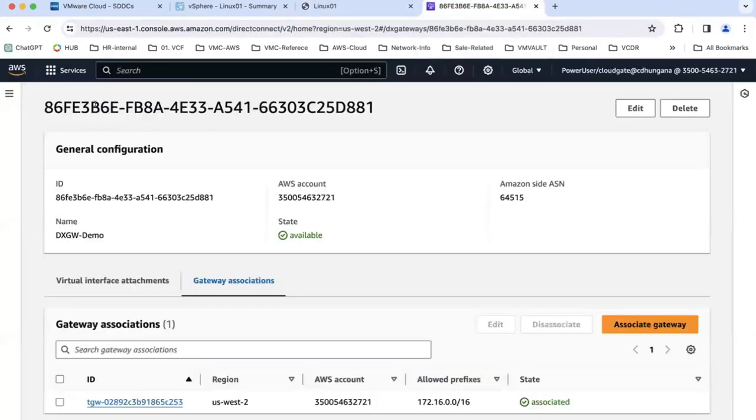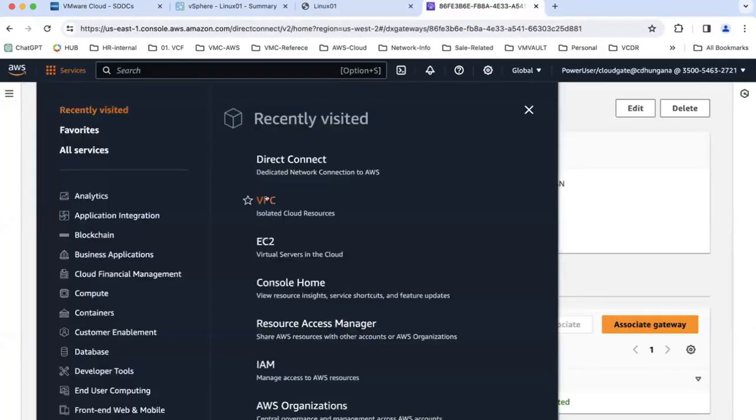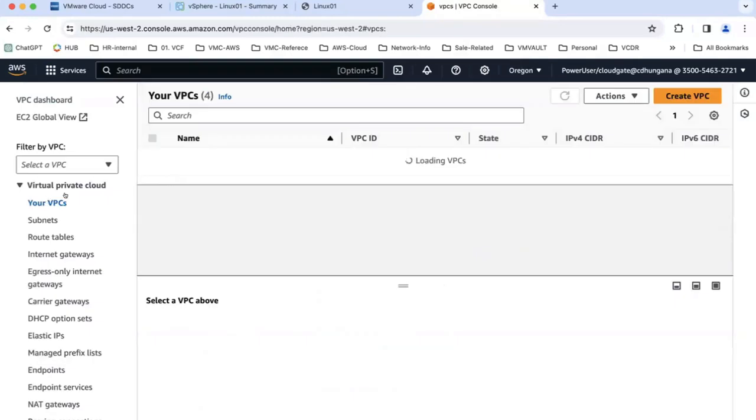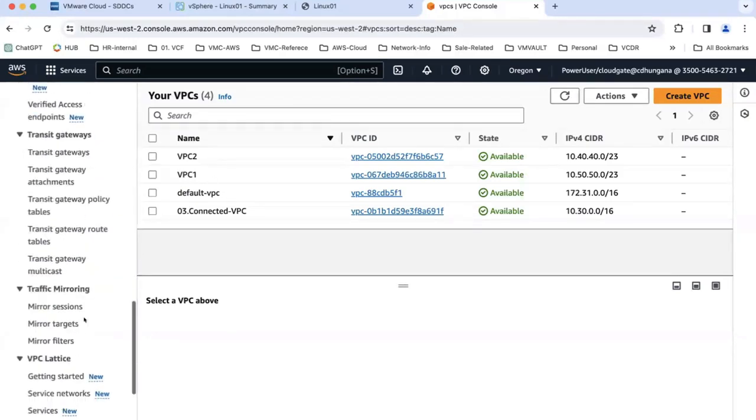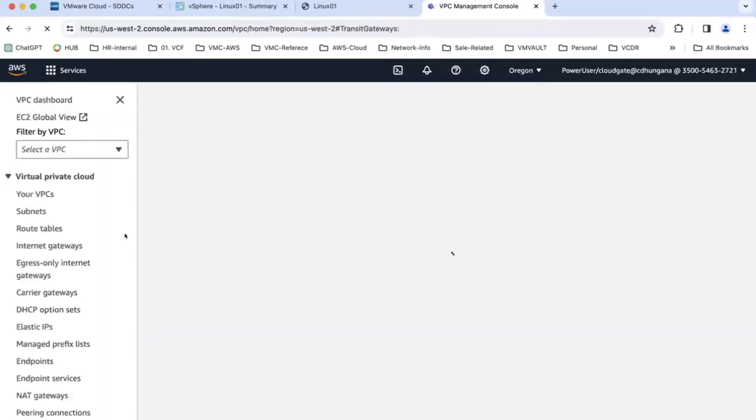Okay. That's right. And if you go to the VPC side, I'll quickly show this. I have a few VPCs here, and all these VPCs are in the Oregon region. Our SDDC is also in the Oregon region. And we have this VPC, and we also have the Transit Gateway already configured there.